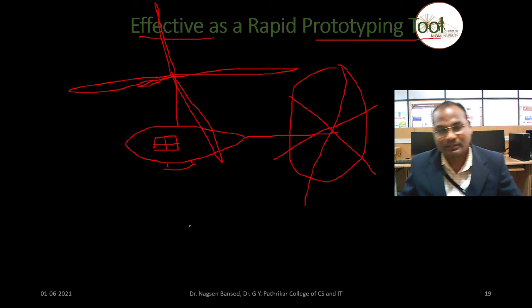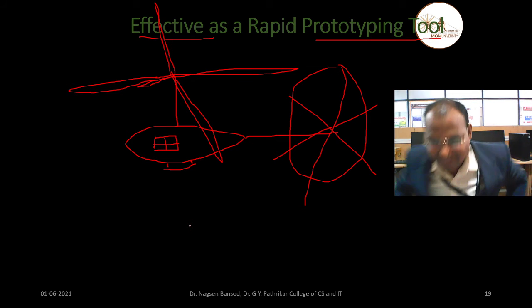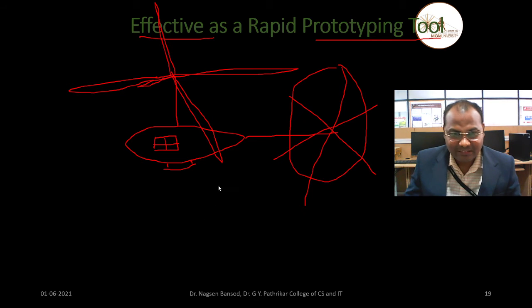What is this? Yes. What is this? Which diagram have I drawn? Is it visible to you? Yes, sir. What is this?